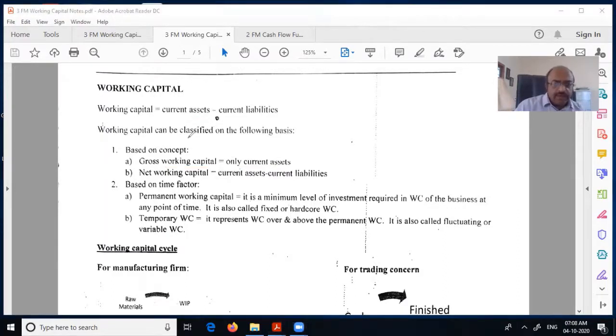Working capital can be classified in the following ways. Based on concept: gross working capital is only current assets. Net working capital is current assets minus current liabilities. That is this one only.